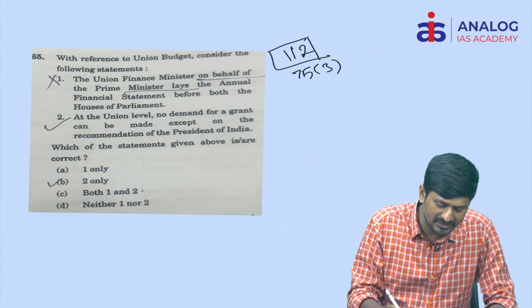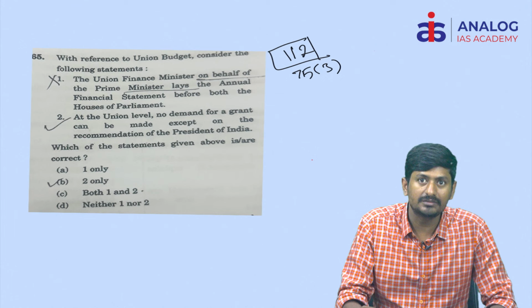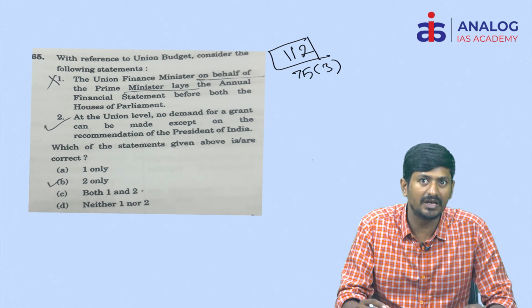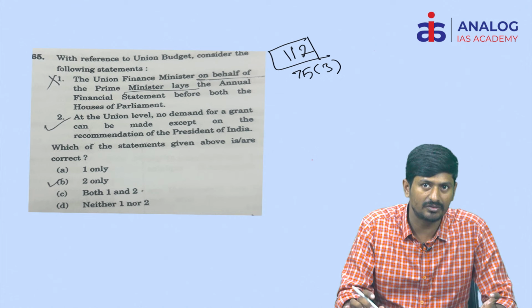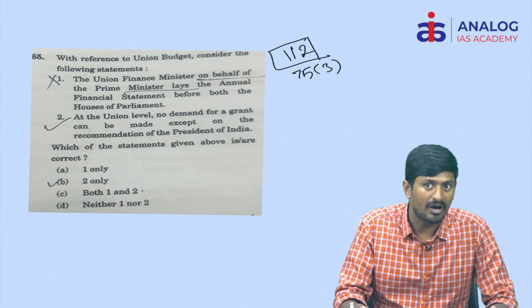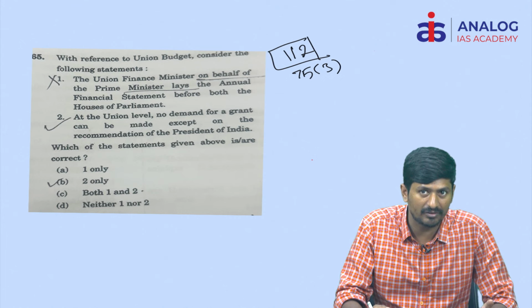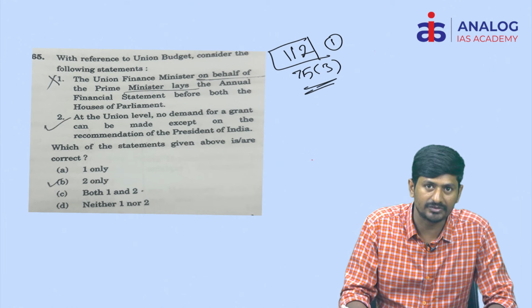Article 112 says the president shall cause the annual financial statement to be laid before the Lok Sabha. Hence, the finance minister lays down the budget on behalf of the president, not on behalf of the prime minister. That is according to Article 112.